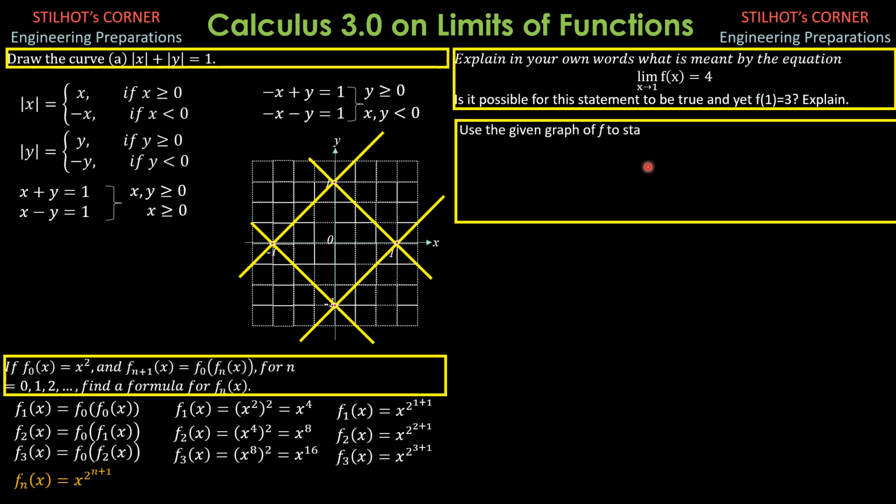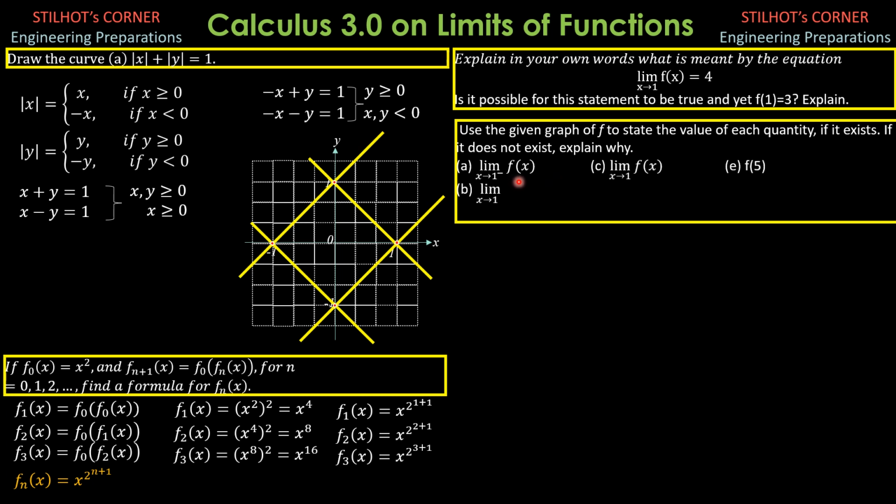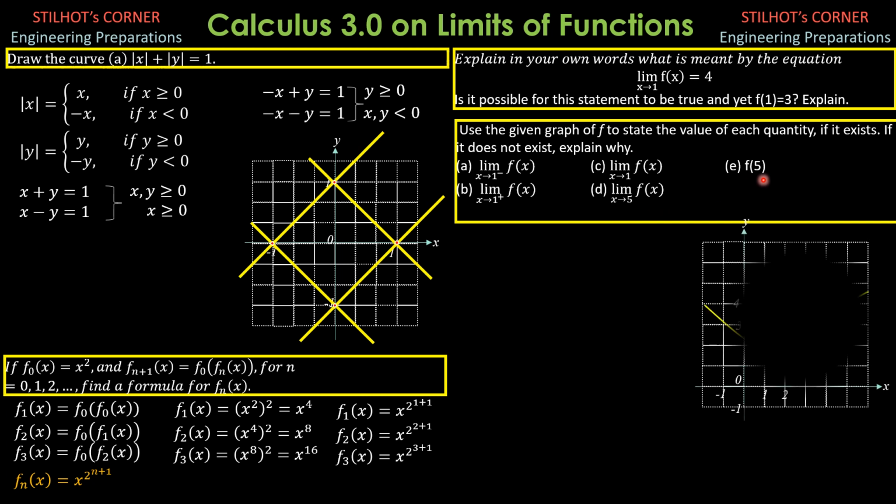So that's it. Then use the given graph of f to state the value of each quantity if it exists. If it does not exist, explain why. So limit of f of x as x approaches 1 from the left, then limit of f of x as x approaches 1 from the right. C, limit of f of x as x approaches 1. D, limit of f of x as x approaches 5. F, function value when x is 5.